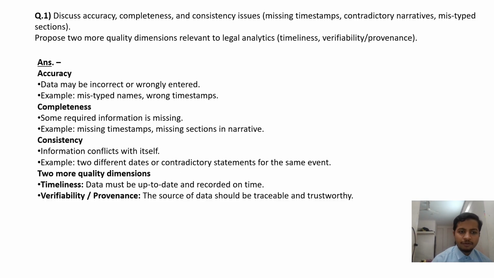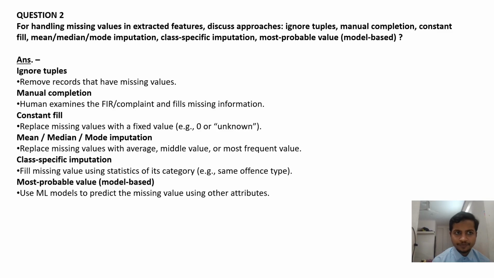Consistency, information conflicts with itself. Example, two different dates or contradictory statements for the same event. Two more quality dimensions. Timeliness: data must be up to date and recorded on time. Verifiability, provenance: the source of data should be traceable and trustworthy.